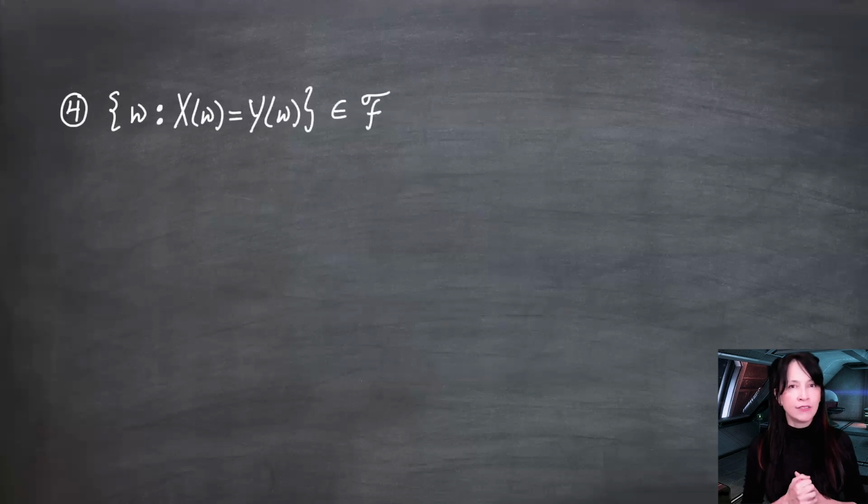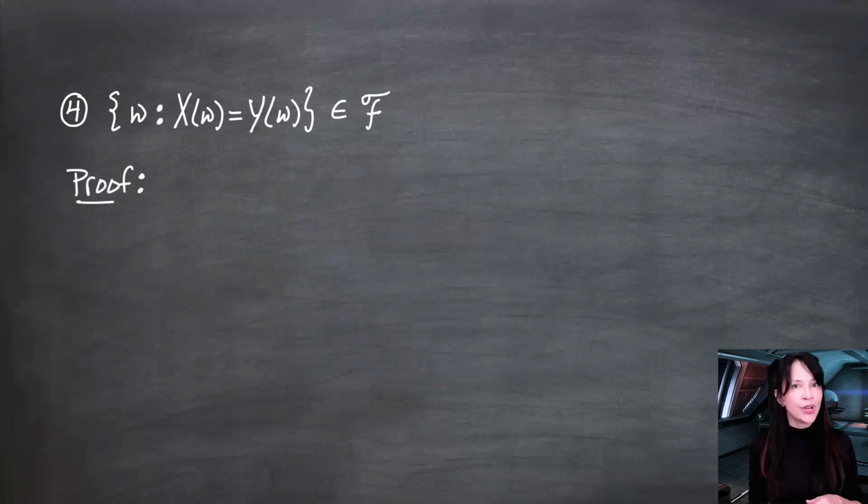Number 4, consider the set of little omegas for which the random variable x is equal to the random variable y. I claim that this is in the sigma field curly F. And why am I showing this right now? Because at some point in the very near future, I'm going to need to take the probability measure of a set like this. So I want to make sure this is in fact a measurable set.